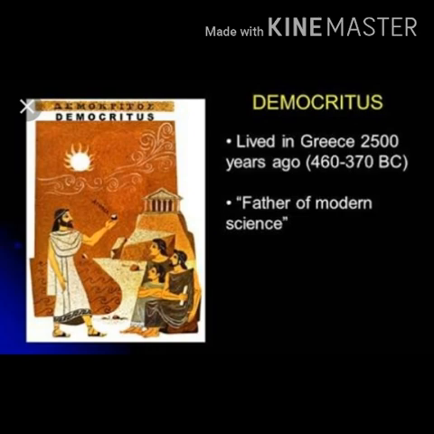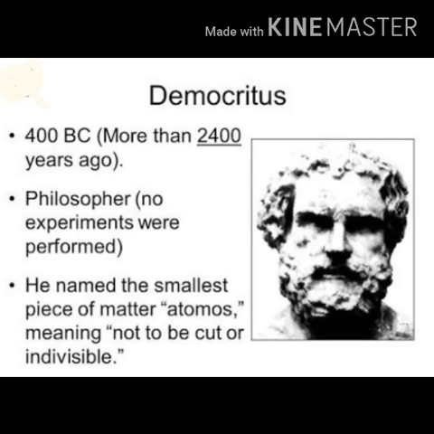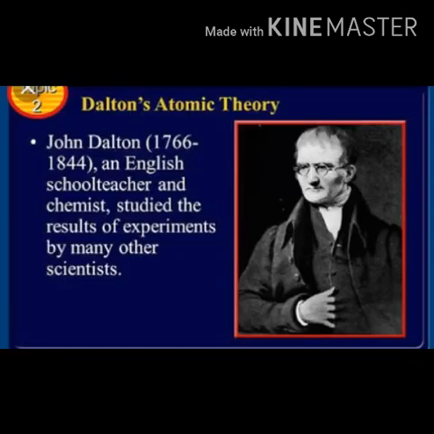Greek philosopher Democritus in 5th century BC stated that matter is made of small particles and these particles cannot be divided. The smallest particle of matter was named by Democritus as atom. In Greek language, atomos means the one which cannot be cut. Dalton's atomic theory. British scientist John Dalton put forth in 1803 AD his celebrated atomic theory.